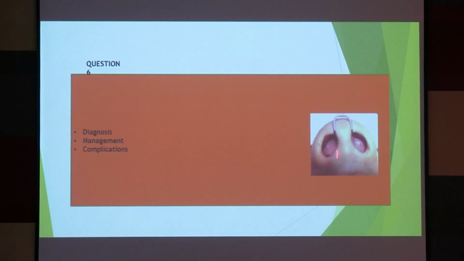Okay, what is this diagnosis? You can see there is a swelling just along the nasal septum, right? This is your nasal septum. There is a swelling, boggy swelling, both sided, right? What it can be? There is a collection, something is there. It can be blood, it can be abscess, right?